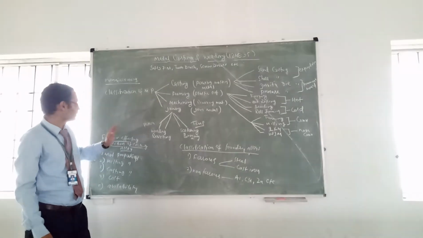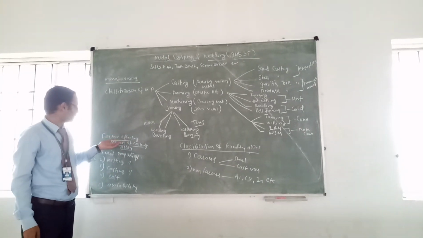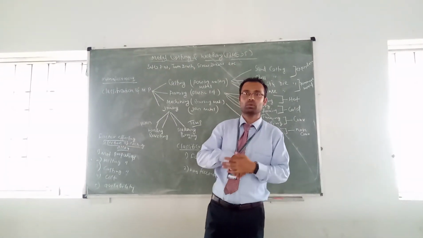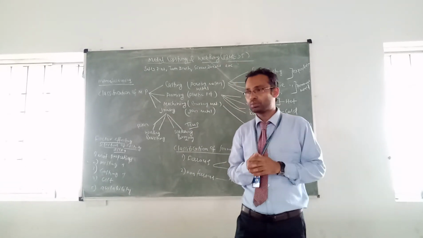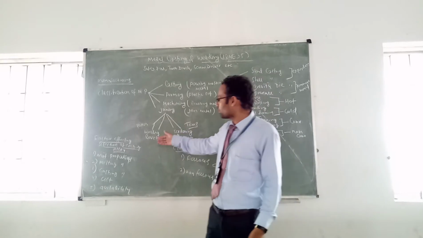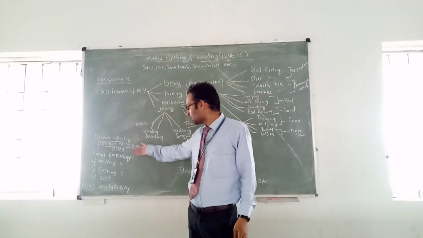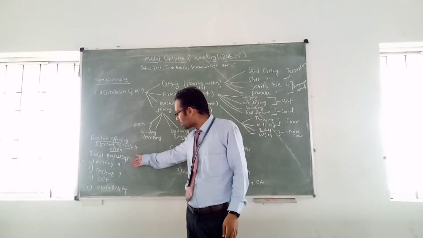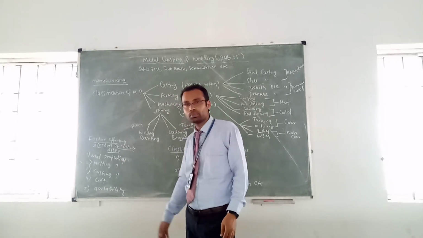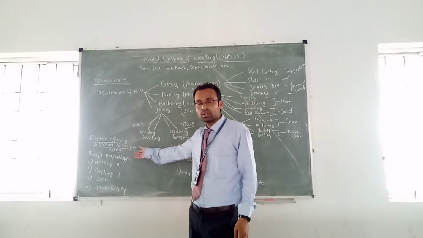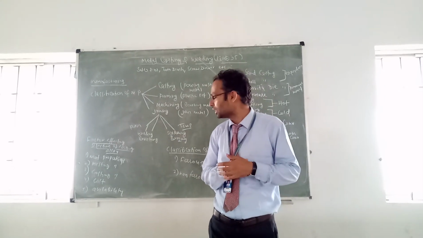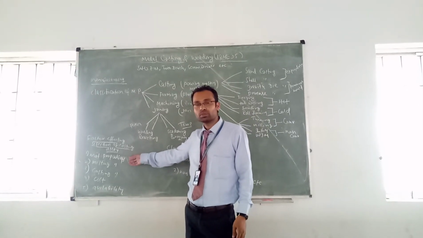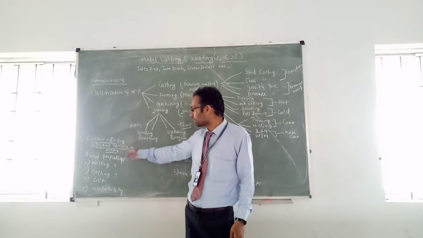Once this classification is over, the next question is: what are the factors affecting the selection of casting? If you want to do any casting process, you have to first select. How do you select a mobile while going into the shops? You select by features like that. Similarly, while doing the casting process, you have to select the main parameters. First is the material property, melting properties, casting, cost, availability. Material property: if you want to purchase a material, it should withstand any temperature. Material is very important. You have to select which material is suited for which operation. It is the first point.